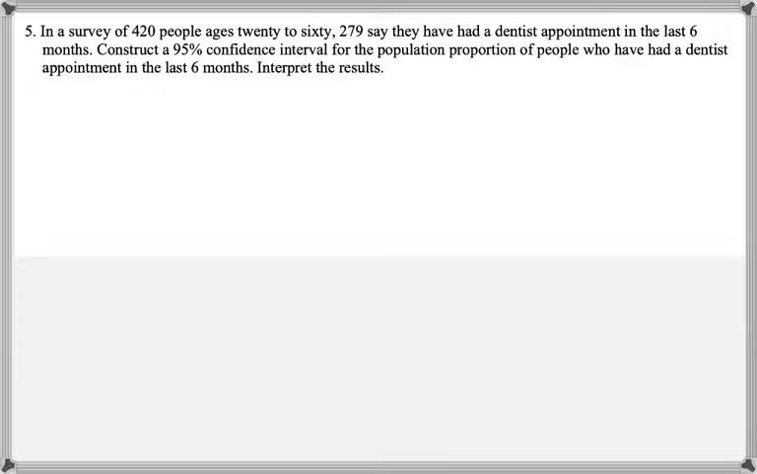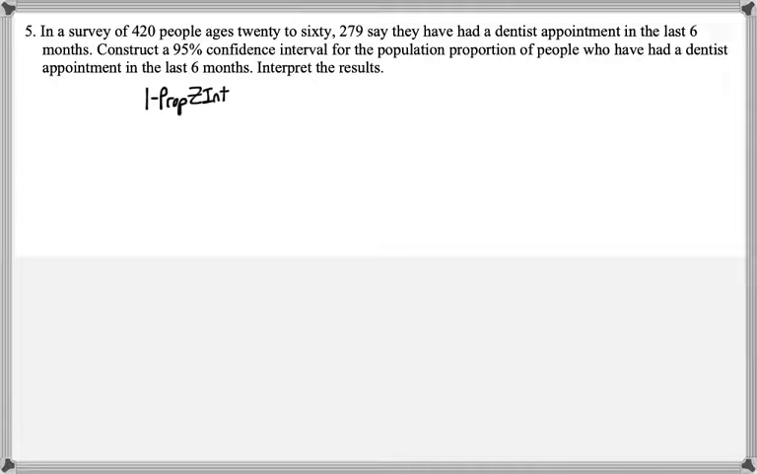In a survey of 420 people, ages 20 to 60, 279 say they have had a dentist appointment in the last 6 months. Construct a 95% confidence interval for the population proportion of people who have had a dentist appointment in the last 6 months, and then interpret the results.